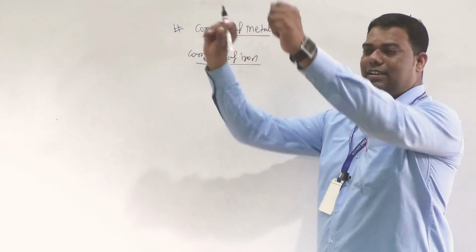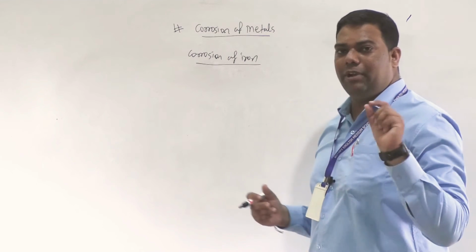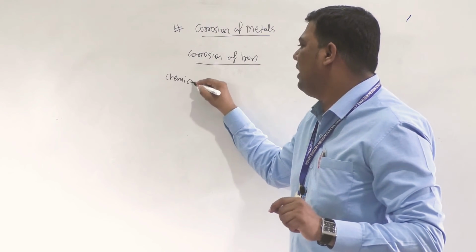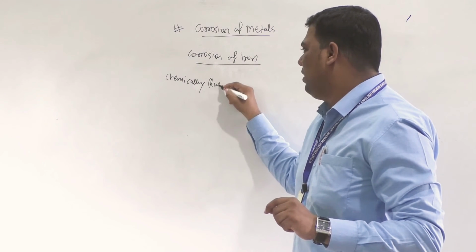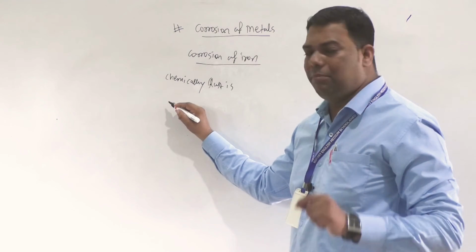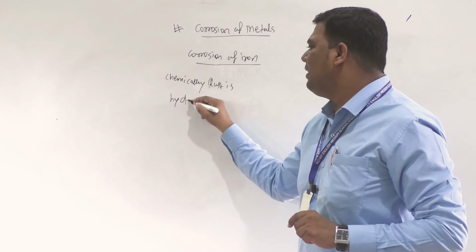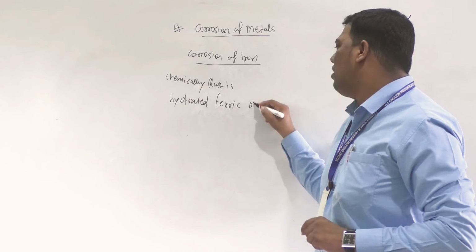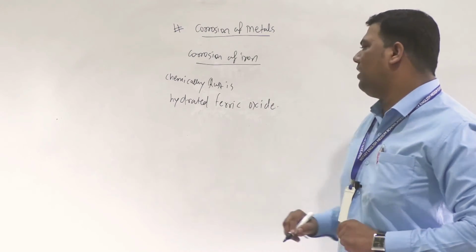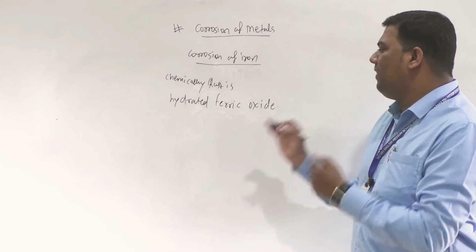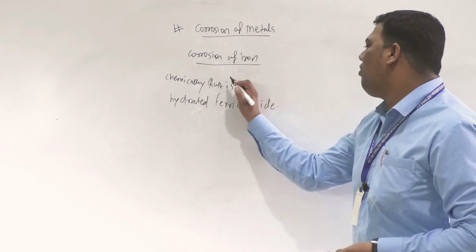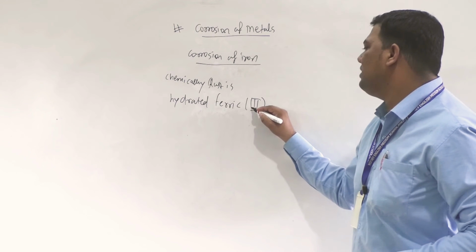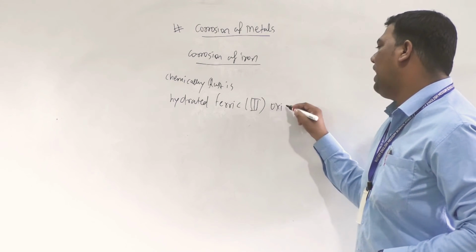Chemically, rust is hydrated ferric oxide, and that ferric oxide we can write with the charge as ferric, third, ferric oxide.